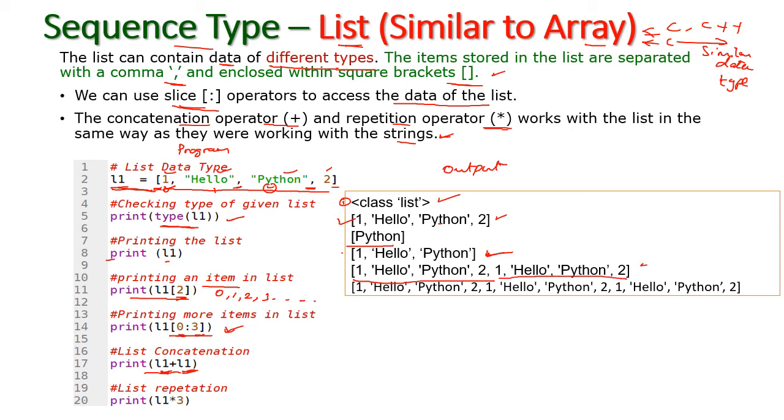And next I am going to use the repetition operator, that is the multiplication operator. Now this list will be printed three times repeatedly. So hello Python will print one time, this is the second time, and this is the third time. So the same list will be printed three different times, repeatedly. This is the list data type.